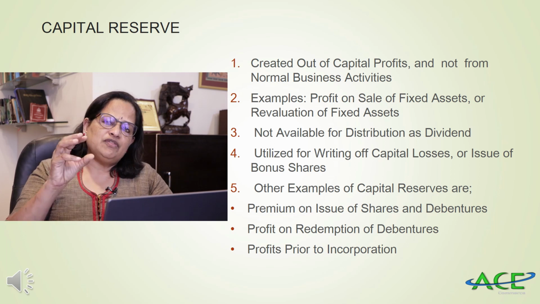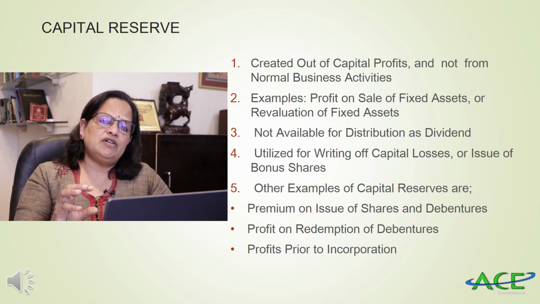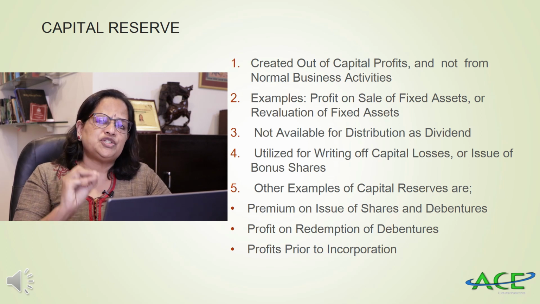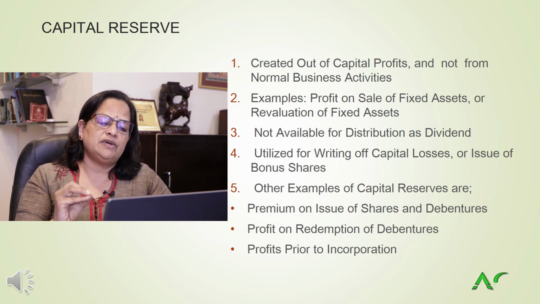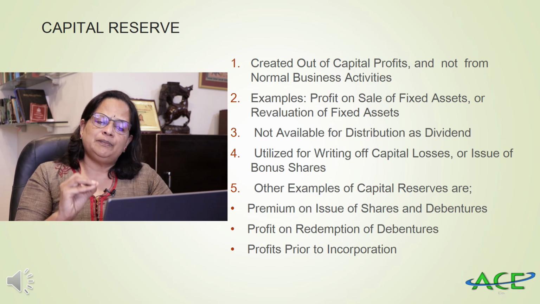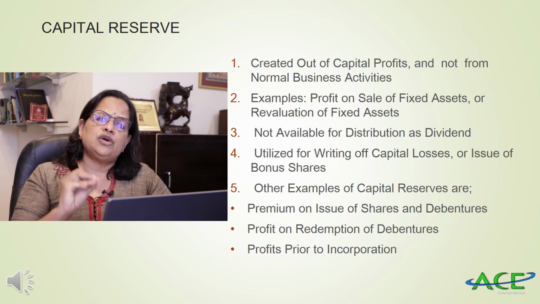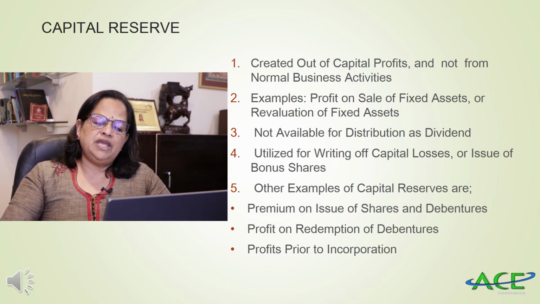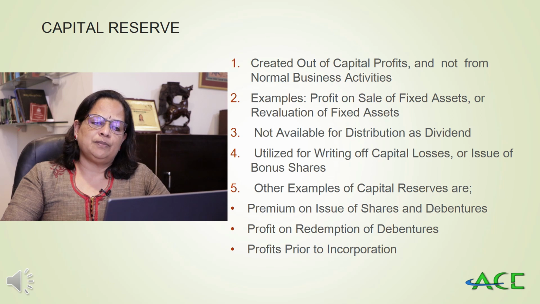For this we have to see the rules governed by the Companies Act. Accordingly only they can do the distribution of capital reserve or revenue reserve. It's important to remember that capital reserve can be utilized for writing off capital losses or issue of bonus shares. Other examples of capital reserves: premium on issue of shares and debentures, profit on redemption of debentures, and profits prior to incorporation.